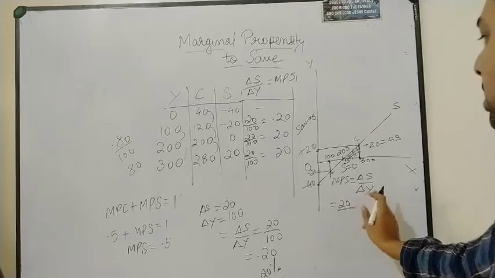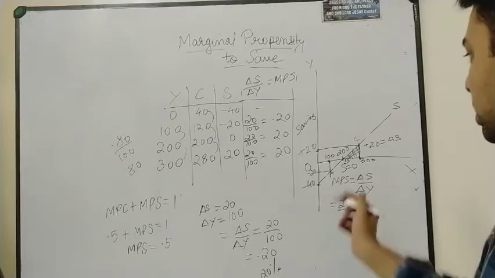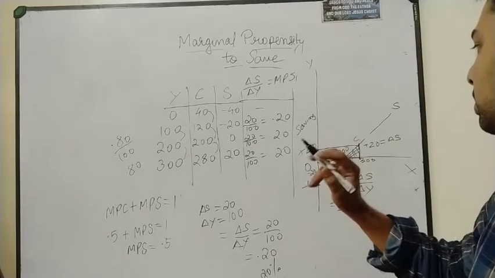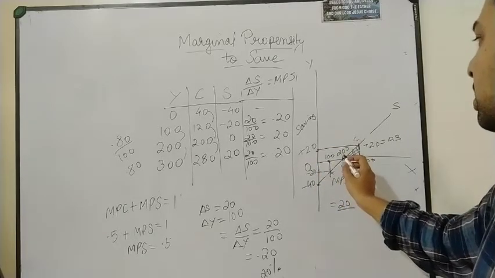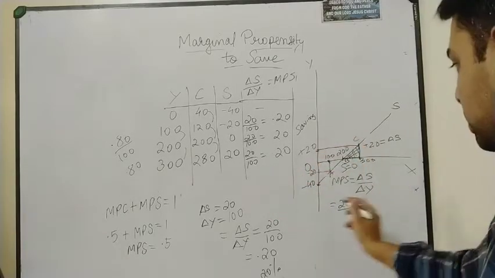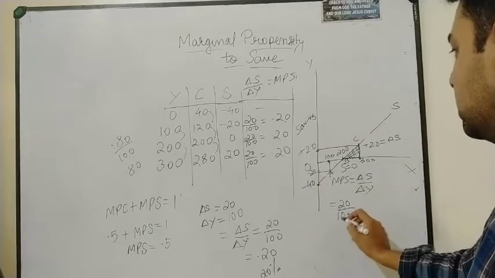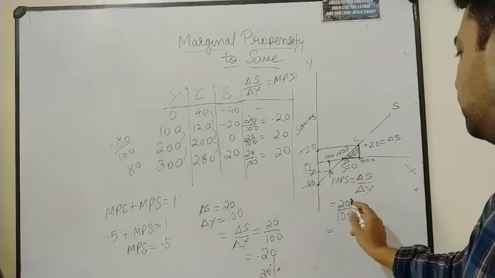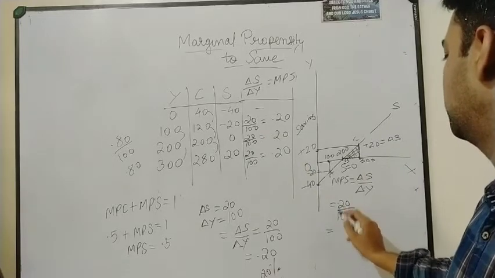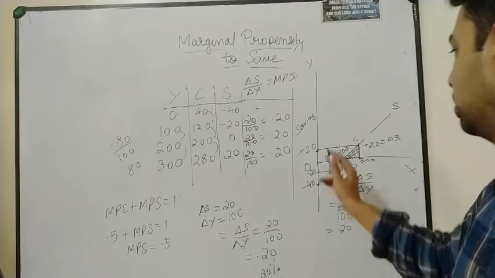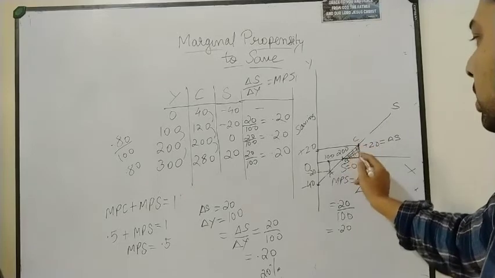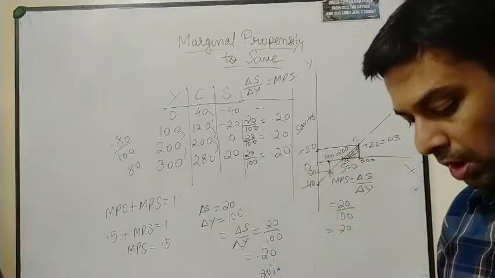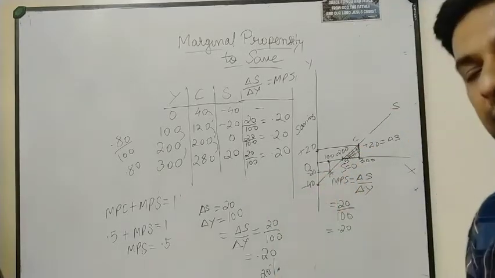What is change in Y here? In this portion your income is increasing from 200 to 300, which means the change is 100. The same thing you can see from here also. If you cut this, it will be 0.20. I have calculated this for this particular slope, and it will be the same for the other slopes because this is a linear saving curve.